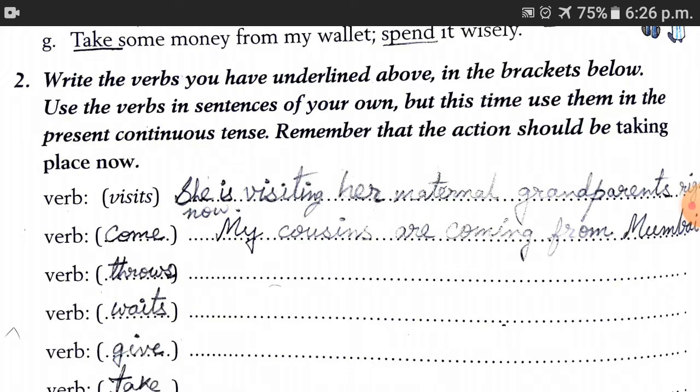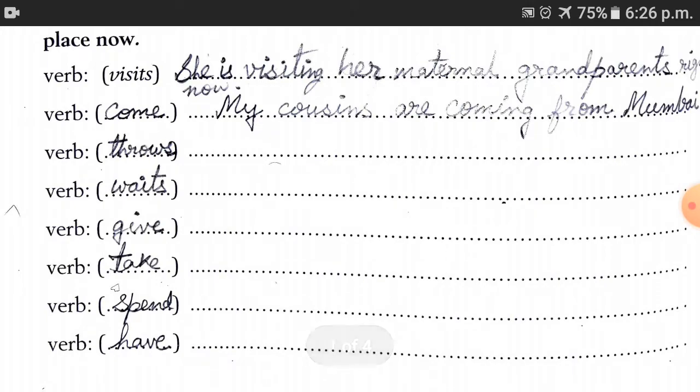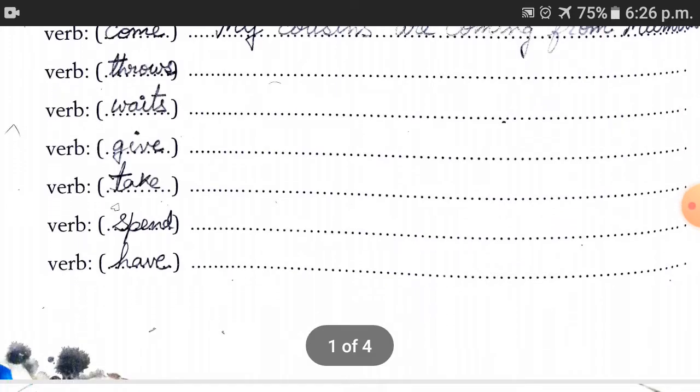The verb in simple present tense is being changed to is visiting, are coming, because we have to convert this verb into the present continuous tense. The rest of the words are here for you to make sentences in present continuous tense.